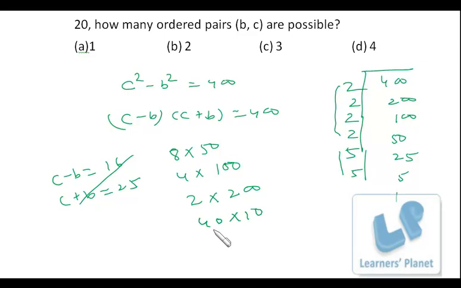We cannot have 20 into 20 because in that case this expression will be 0. So we just have 4 combinations. C plus B will be the bigger value and C minus B will be the smaller value. So if we solve, C plus B is 50 and C minus B is 8, you'll be getting natural number or integral values of C and B. So there are 4 combinations possible for B and C.